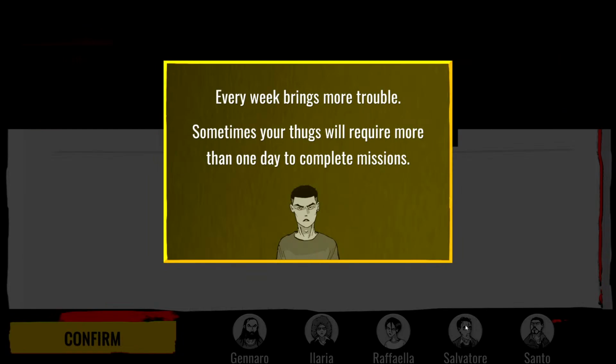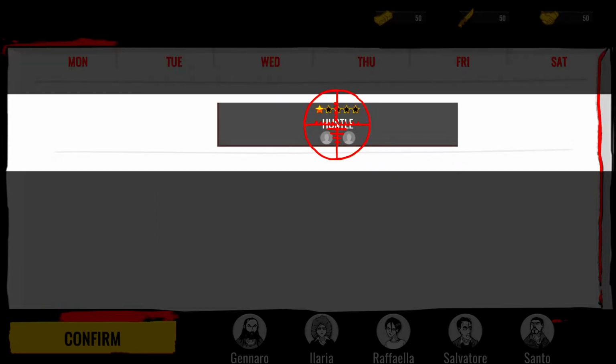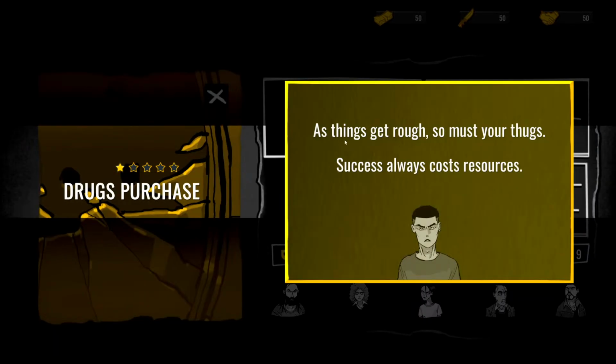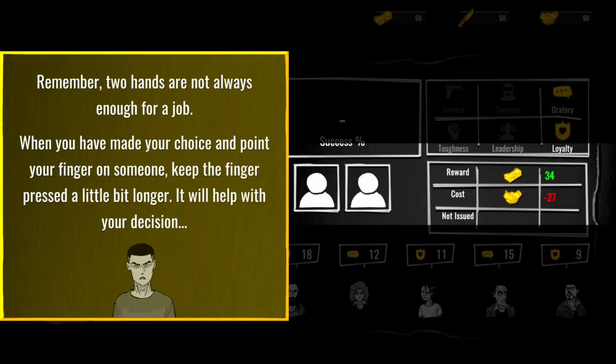Sometimes your thugs will require more than one day to complete missions. As things get rough, so must your thugs. Success always costs resources. Drugs purchase. Remember, 2 hands are not always enough for a job. When you have made your choice and point your finger on someone, keep the finger pressed a little bit longer. It will help with your decision.